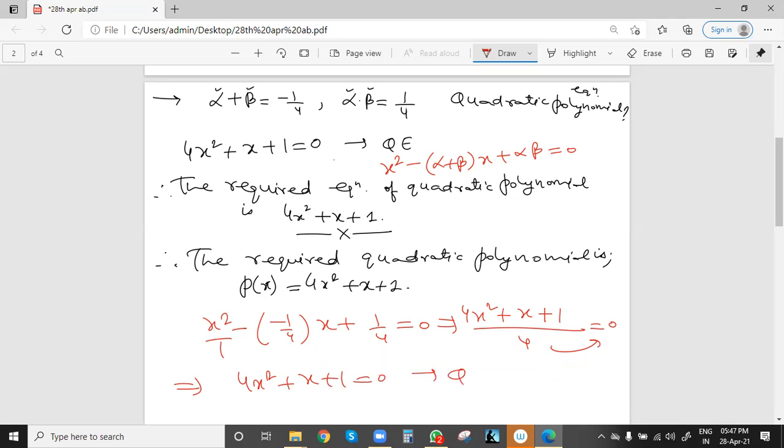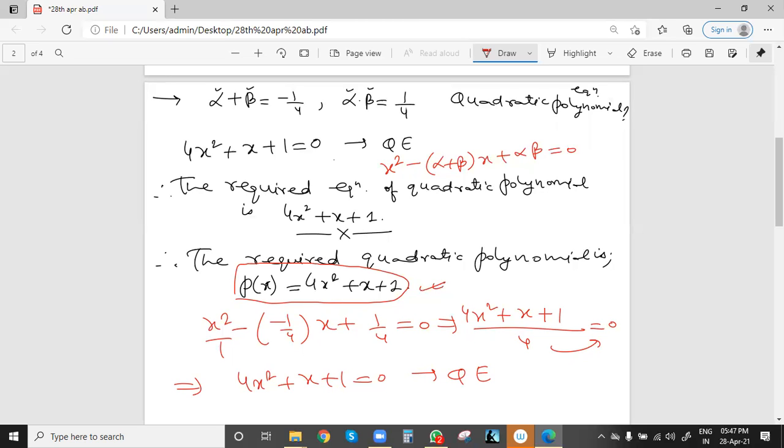This is again a quadratic equation, because if we are given a polynomial p(x) like this and we have to find the roots or zeros, we assume p(x) equal to 0, then we get two roots or two zeros of the given polynomial.